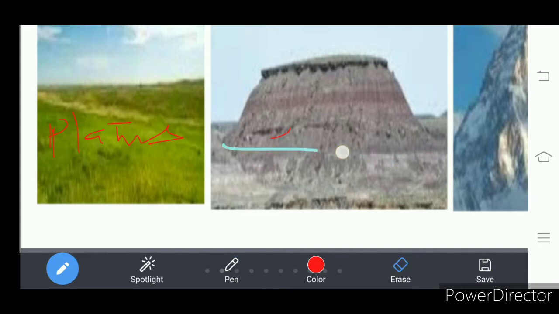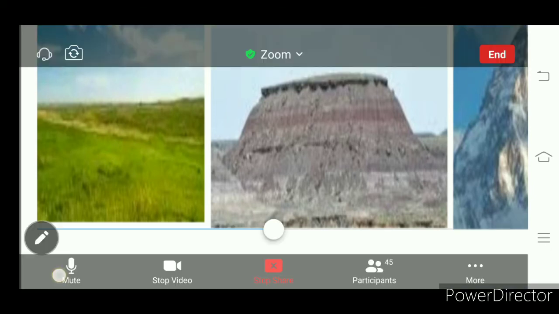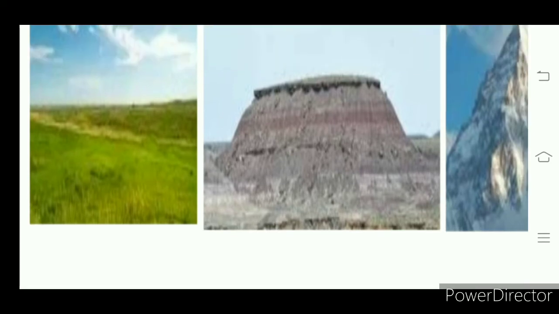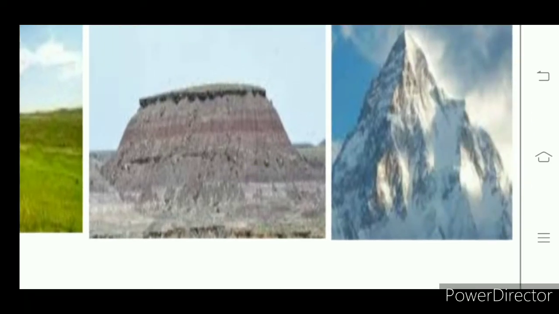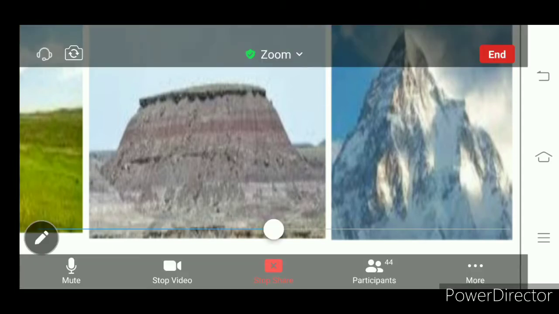Another one is mountains. They have come out onto the earth's surface due to the internal process below the crust. Due to that, mountains, plateaus and plains have formed. So these are called second order of landforms.